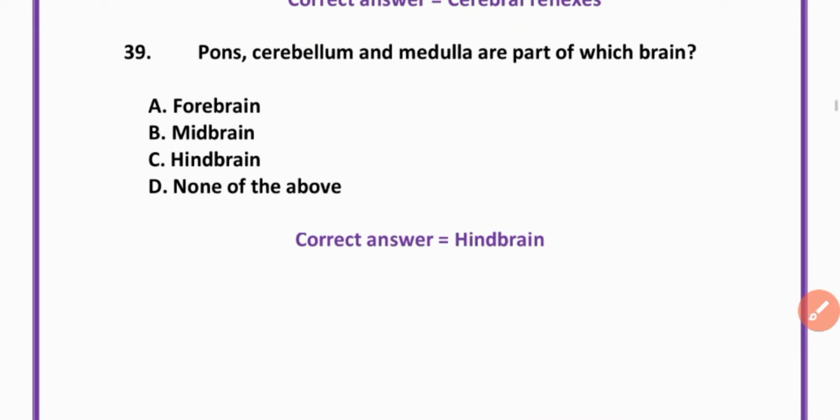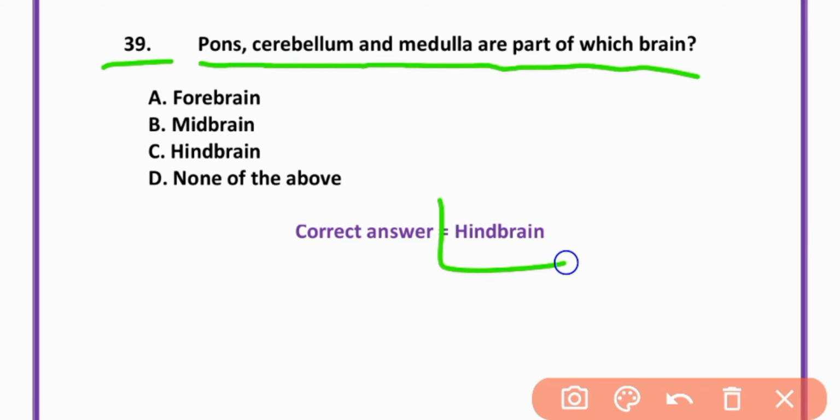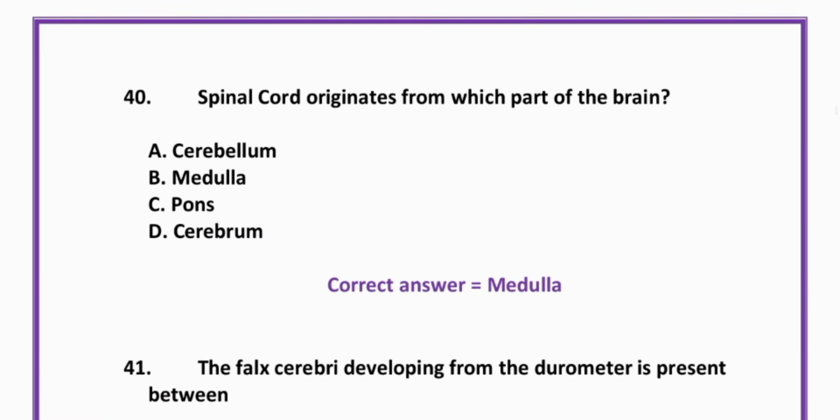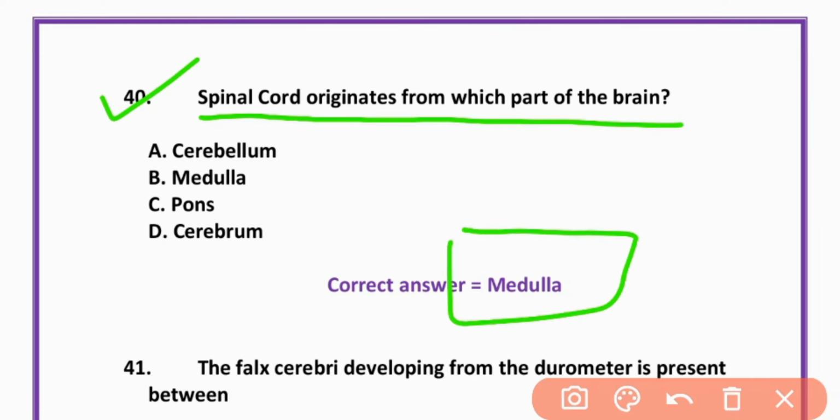MCQ number 39. Pons, cerebellum and medulla are parts of which brain? Hindbrain. Option C is correct. MCQ number 40. The spinal cord originates from which part of the body? Medulla oblongata.